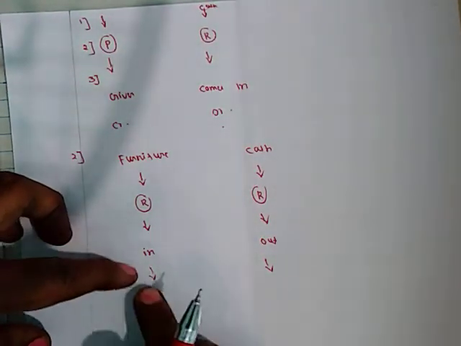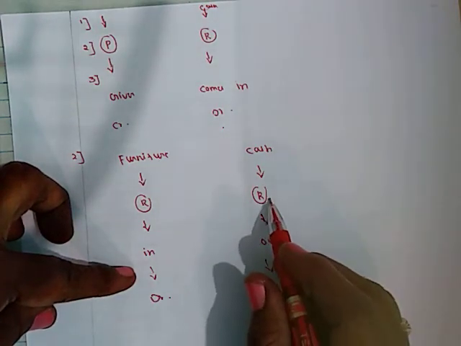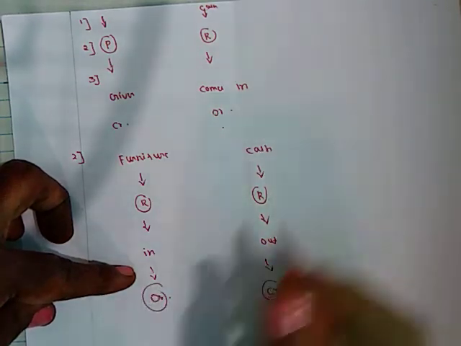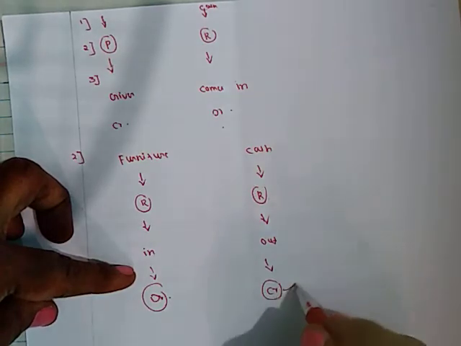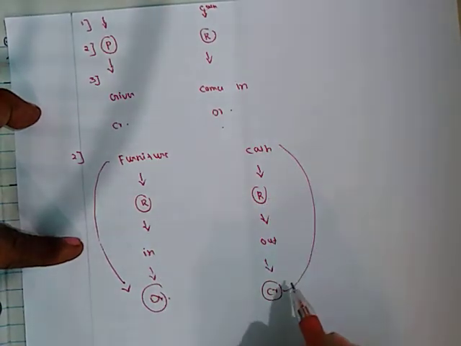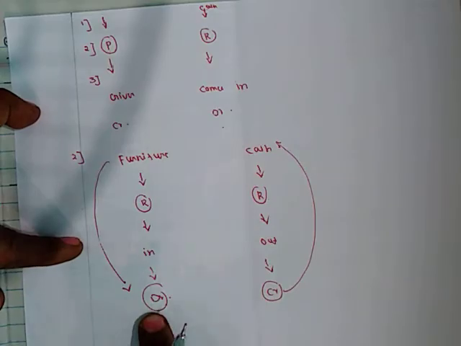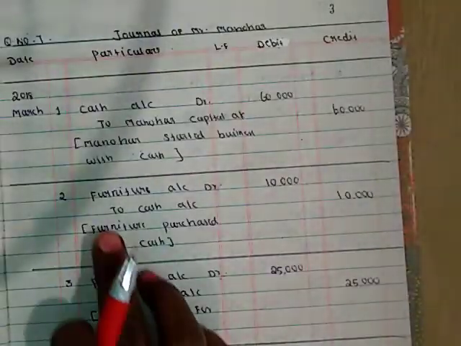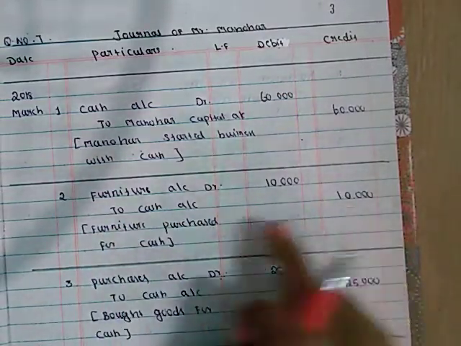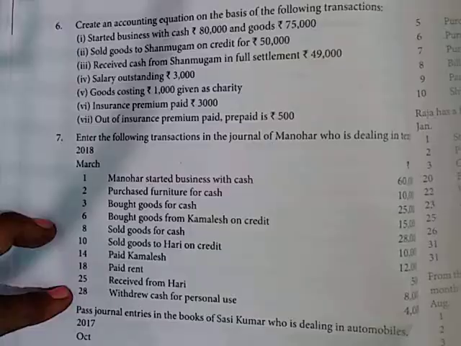Debit what comes in, so the furniture account should be debited, and credit what goes out, as per the real account rule, so the cash account should be credited. Furniture account debit 10,000 to cash account 10,000. Narration: furniture purchased for cash.